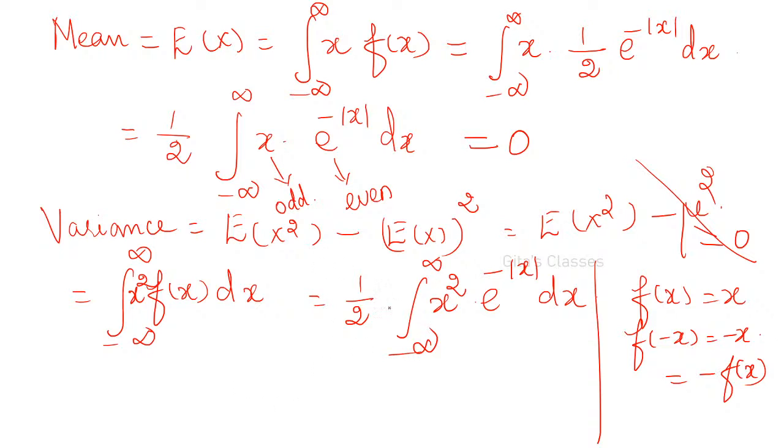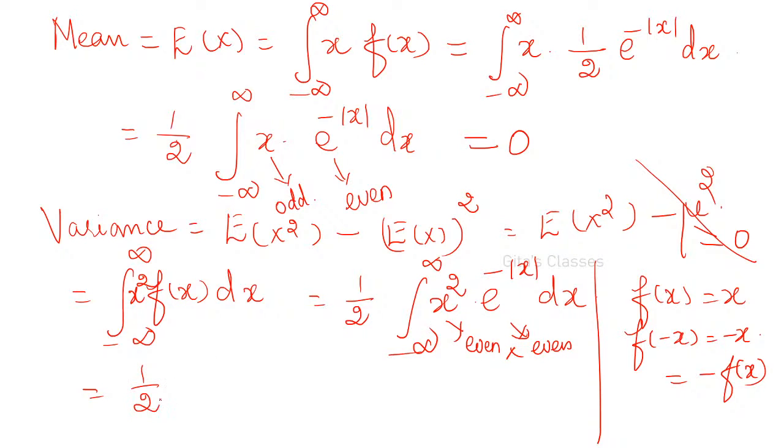Okay. Now, remember, don't integrate modulus as it is. You have to change it. Now, what is x squared? It is an even function. This is again an even function, e power minus modulus of x. Just now I have explained. So, both are even. Even into even, that is plus into plus. It is plus, right?